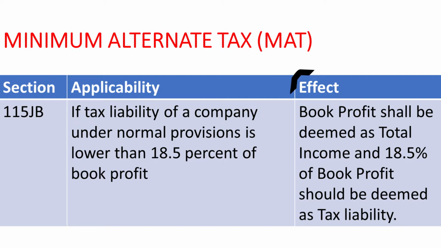And what will be the effect of this applicability of MAT? The effect will be that the book profit shall be deemed to be the total income and 18.5% of the book profit should be deemed as the tax liability. Now, this was all about MAT under 115JB, but there are exceptions to MAT provisions. Three main exceptions to MAT provisions are as follows.